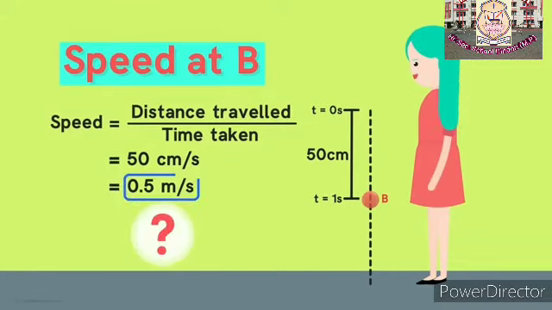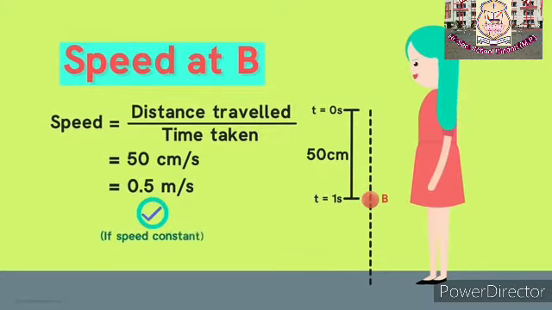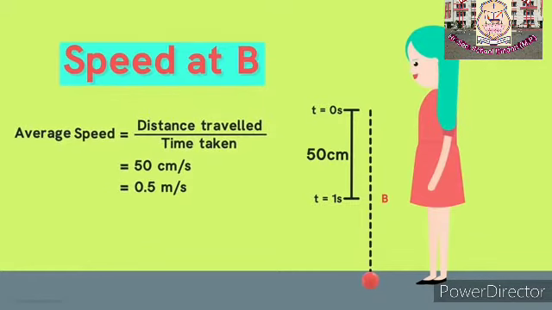But is this the speed of the ball when it's at point B? No, it's not. This answer would have been correct if the speed of the ball was constant throughout its motion. But we know that the speed of the ball increases as it falls. So, the answer Nora got is actually the average speed of the ball as it reaches the position B.